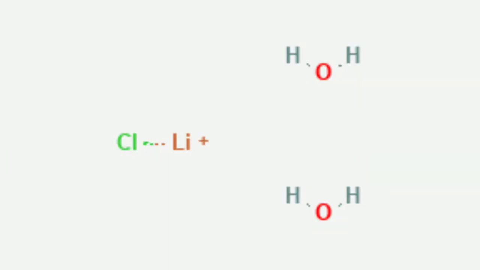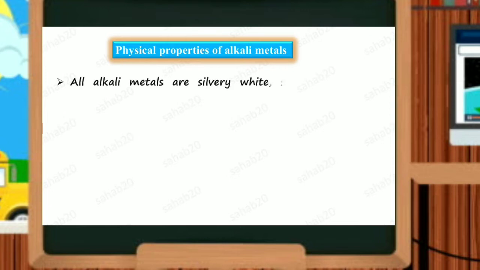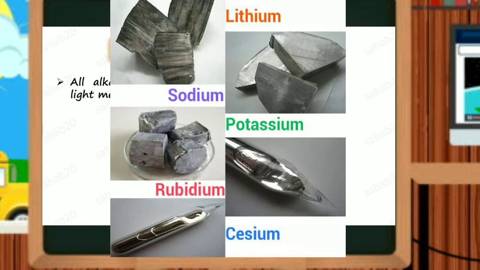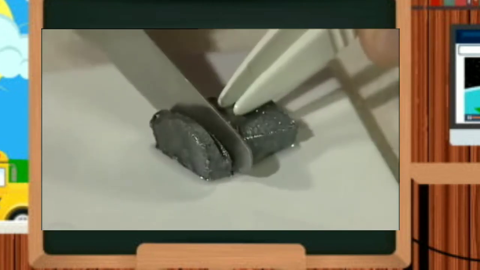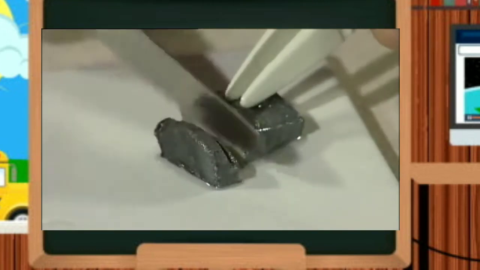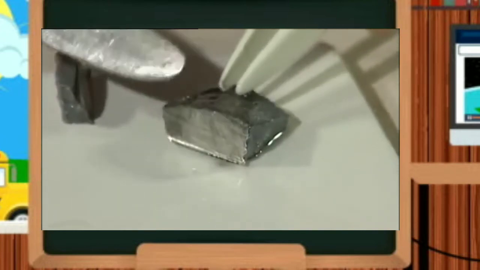Now we are going to start with the physical properties of alkali metals. All the alkali metals are silvery white, soft and light metals. What about the color? Silvery white in color. And they are very soft as well as light in weight. They are very soft. We can cut them even with a knife.